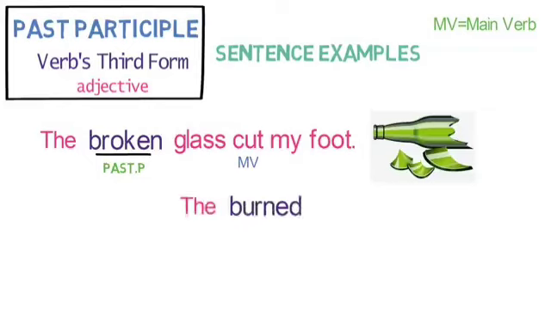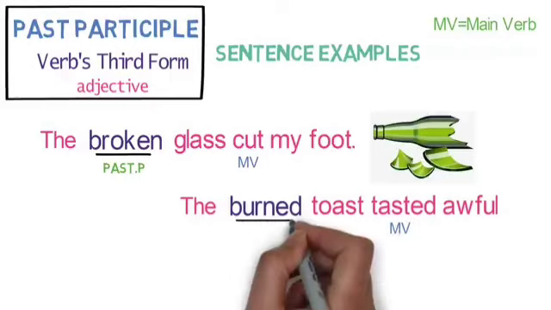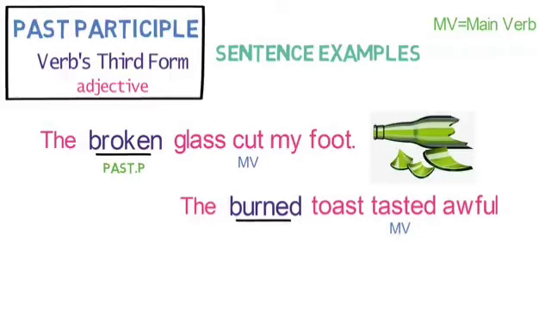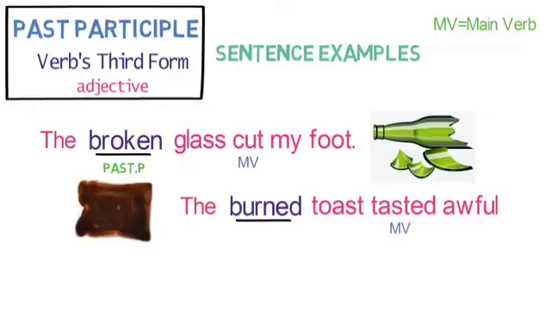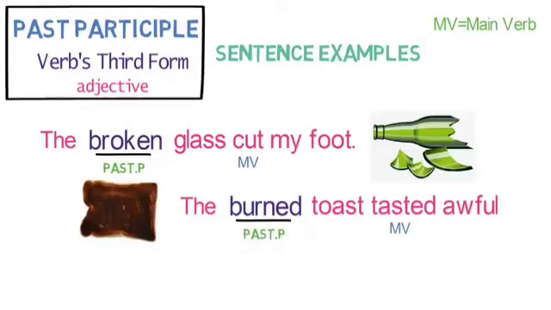The burned toast tasted awful. Here, the main verb is tasted and burned is the secondary verb in verb's third form. As it is describing the toast, it functions as adjective in the sentence, and so it behaves as past participle in the sentence. Let's look into one more example.